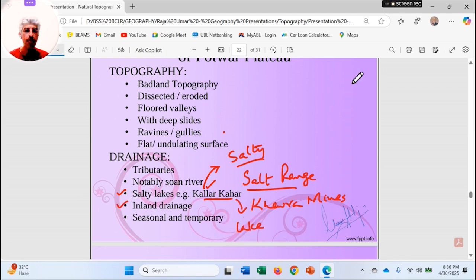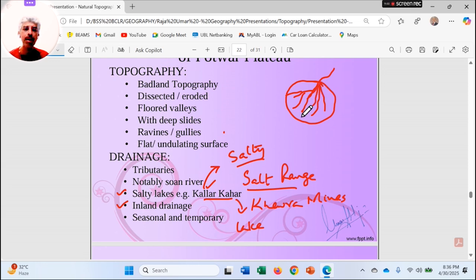So inland drainage, as I was explaining: all the water channels come down and make alluvial fans here in the Pothwar region. But we observe that they absorb the whole of their waters into this region, and this is known as inland drainage.